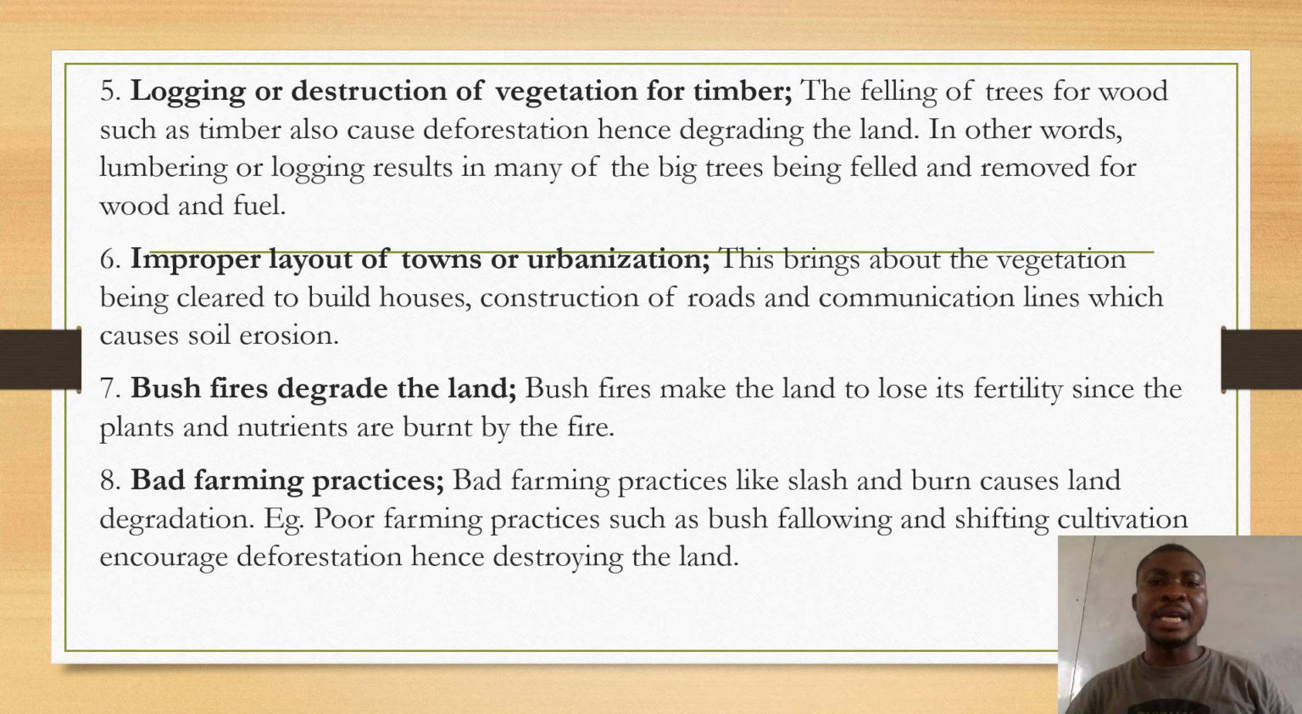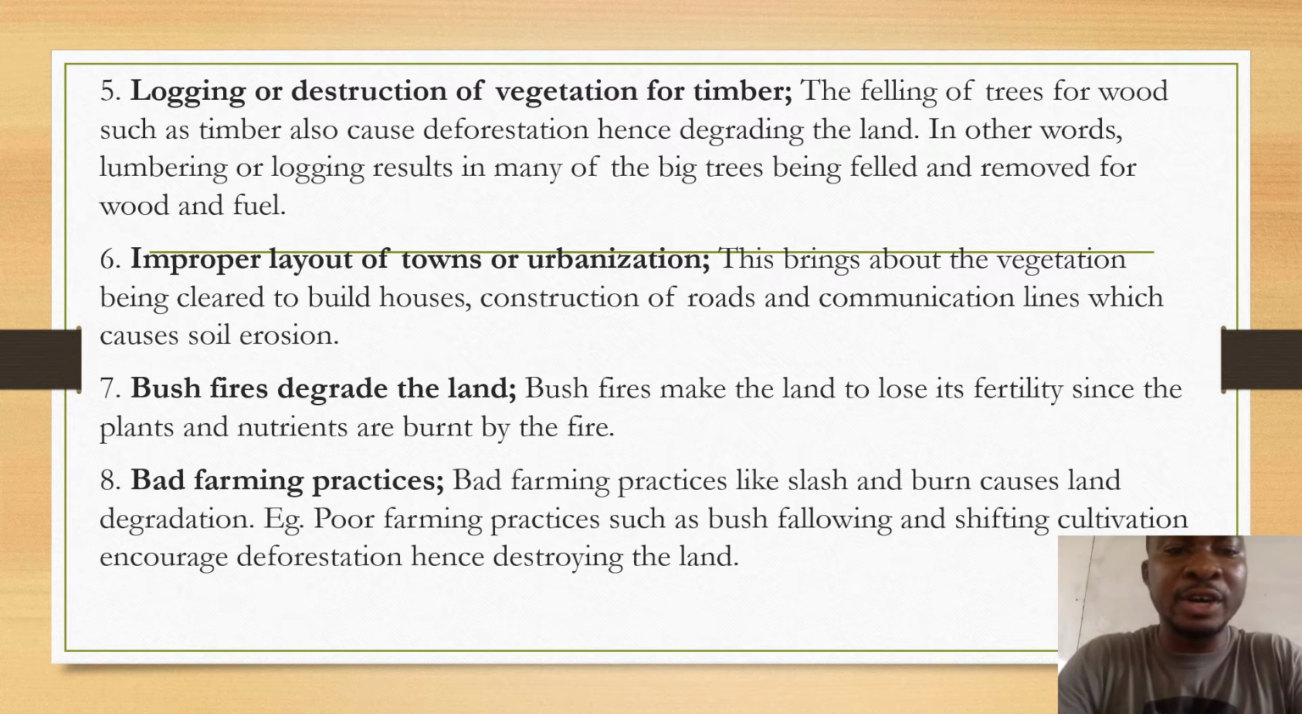So we are saying that improper layout also means that, as we are aware today, we have to make sure that when people are doing such things that leave the land bare, we calm them down and do what is expected of us. If the vegetation is being cleared to build houses and construct roads and other communication lines, these things cause soil erosion.